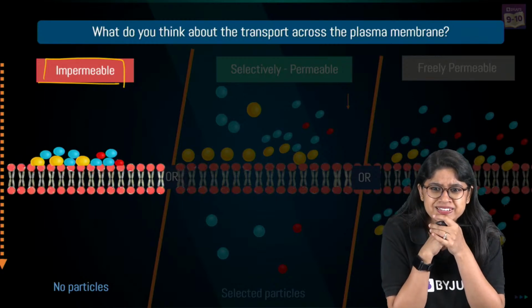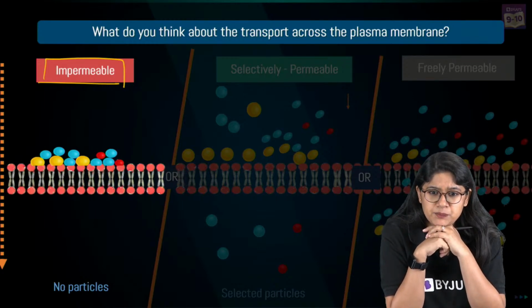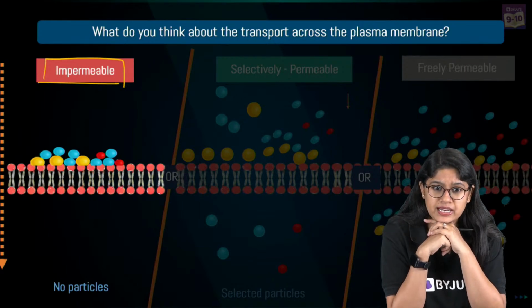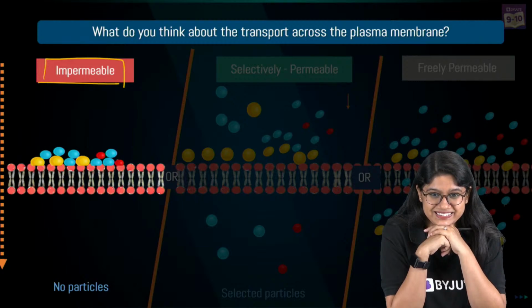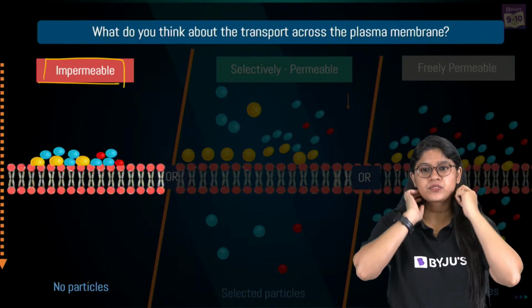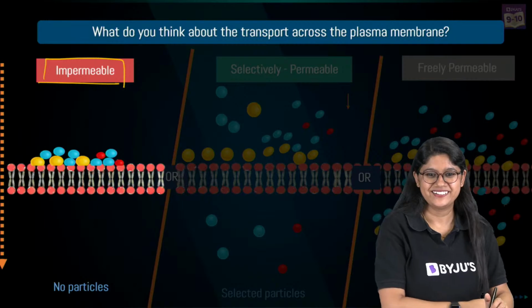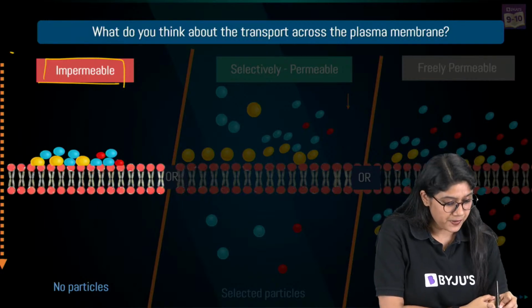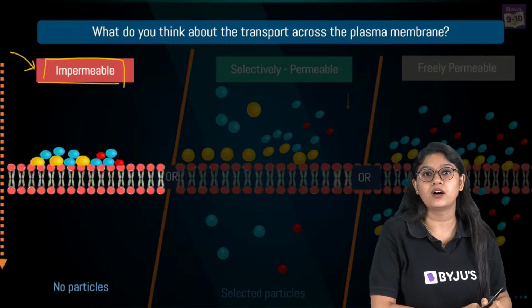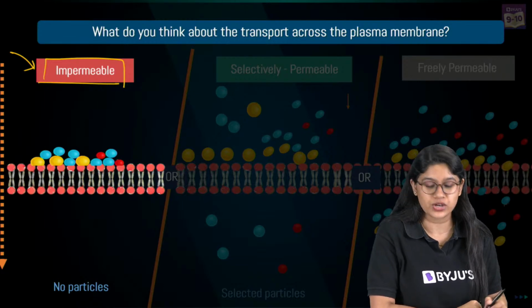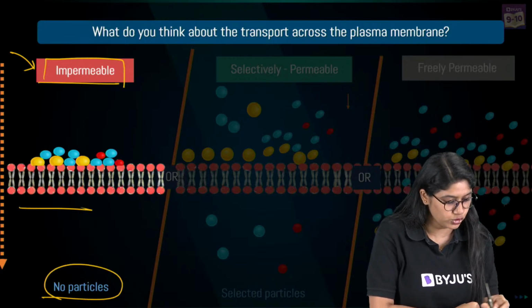The ball-like structures are lipids. Impermeable means that it will allow no particles to move through it.